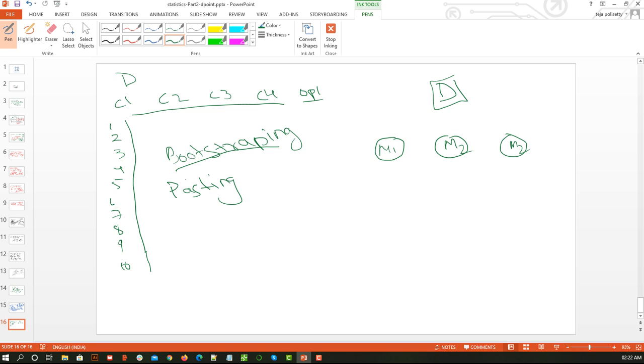In bootstrapping, we say, you use the bootstrapping method for collecting the input from the dataset. In that case, model M1 will not take all the features in the dataset.